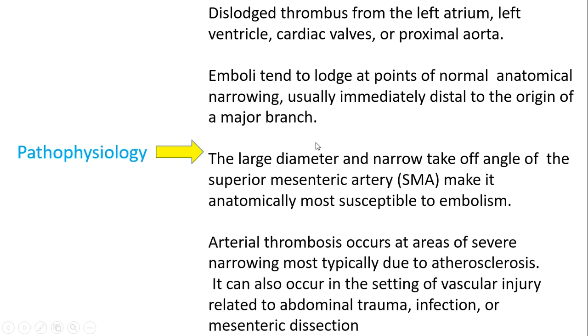So let's discuss arterial occlusion first. Pathophysiology: a thrombus is dislodged from the left atrium, left ventricle, cardiac valves or the proximal aorta. Of course, they would dislodge, embolize, and they tend to lodge at the narrowing points. So from the abdominal aorta, wherever the superior mesenteric artery takes off, that is a very narrow point and that is very prone to this embolization. So it occurs mainly because of embolization or due to atherosclerosis as well.